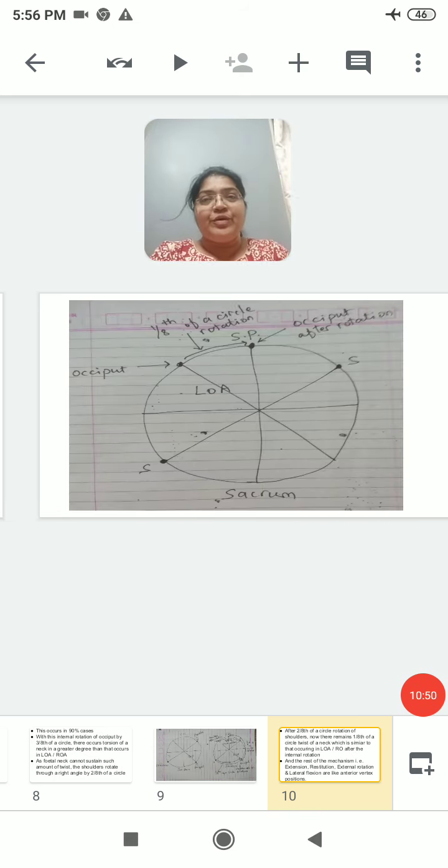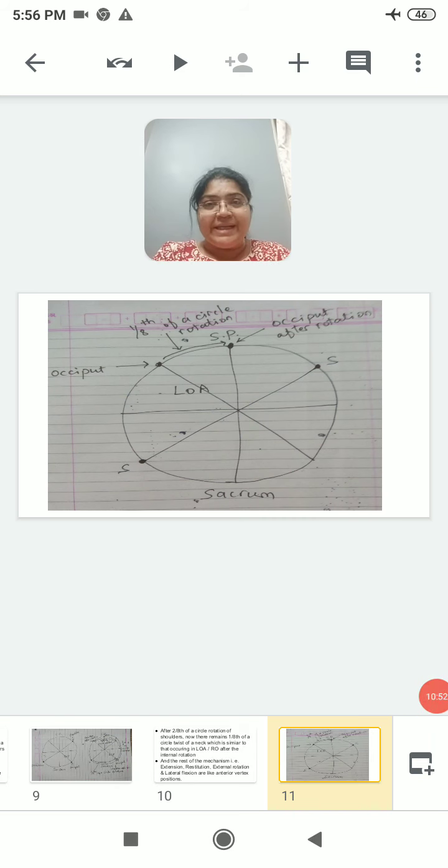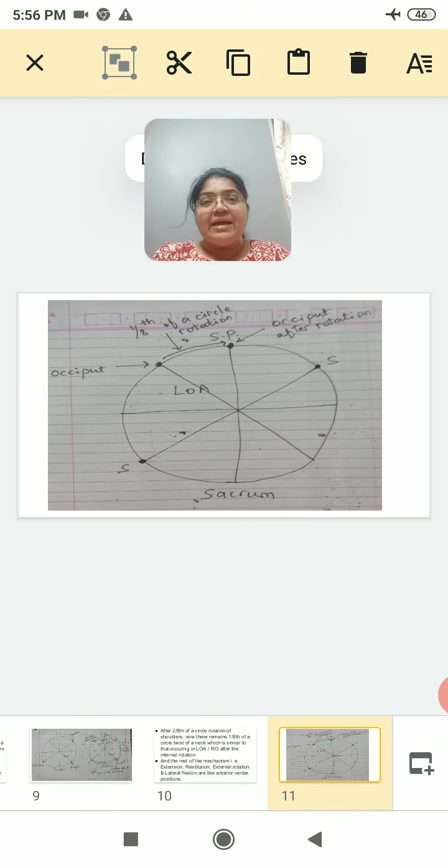Okay, so look at this diagram, that is to refresh your memory about the normal labor. You can see the LOA position, the occiput is facing the left iliopectineal eminence. So here the occiput rotates through 1/8 of a circle to lie under the pubic arch. So the occiput reaches under the symphysis pubis after 1/8 of the circle rotation, right?